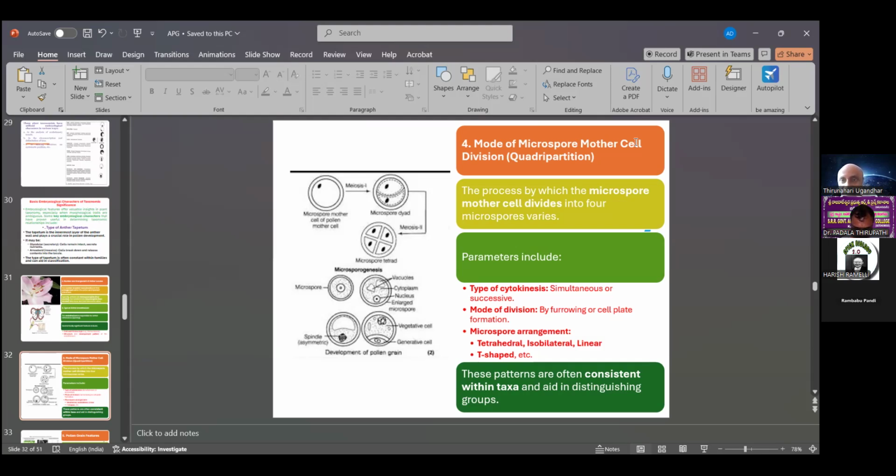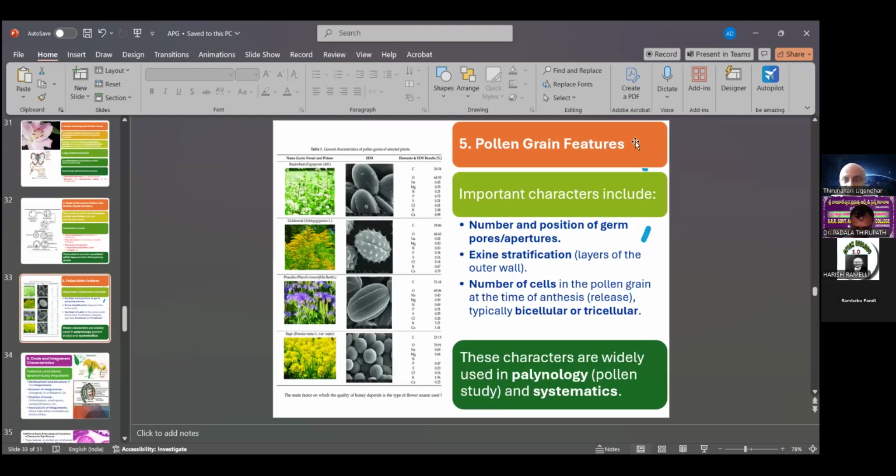Then the arrangement of the microspore mother cells, which undergo meiosis to form four haploid cells. In the division of the haploids, the cytokinesis and karyokinesis are the basis for the classification of the plant kingdom. Then the pollen grain features. The important characters include the number and position of the germ pores and germ apertures. It is also one character for identification. These different germ pores are present on either side.